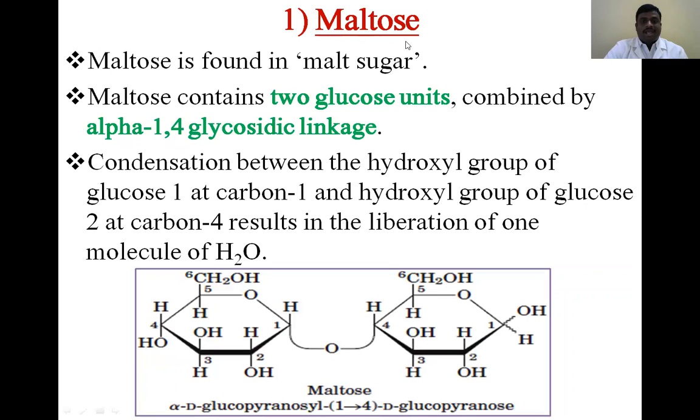First one is maltose. It is simply called malt sugar. What does it contain? One glucose molecule combining with another glucose molecule with an alpha 1,4 glycosidic linkage. Alpha 1,4 glycosidic linkage. Okay.